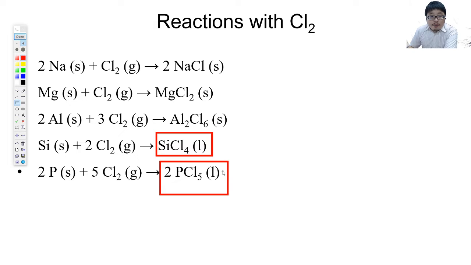Okay, and that's something that you have to know. So SiCl4 and PCl5, liquid. Hold on. PCl5 liquid, right? Hold on. Yes, sorry.